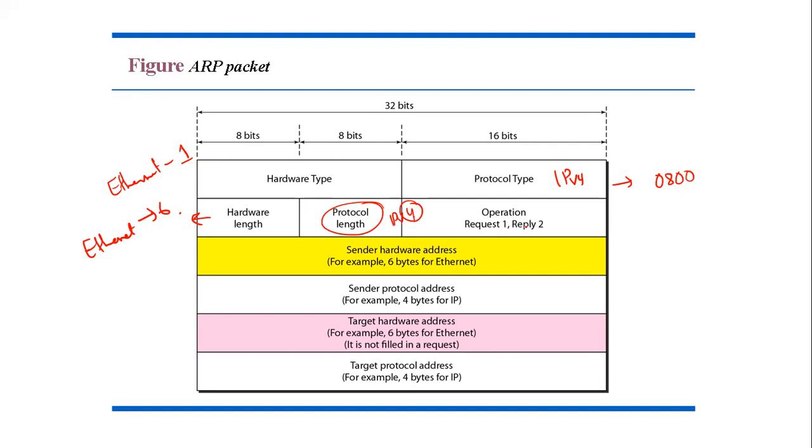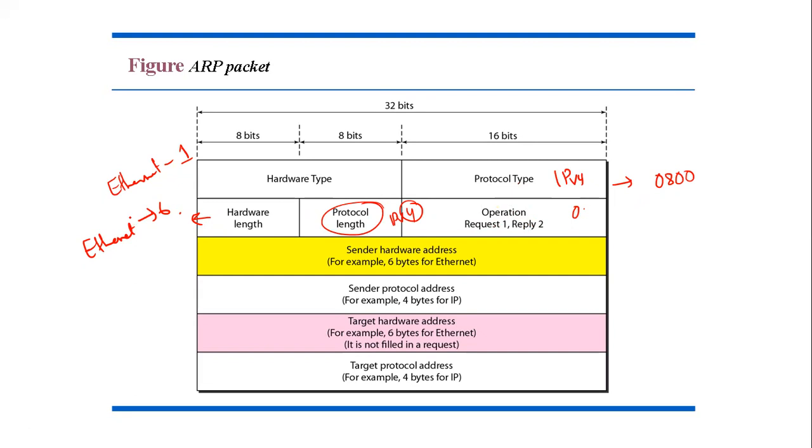Then we have the operation. This is also a 16-bit field, and it has two kinds of operation: the request operation and the reply operation. If it is a request packet, it will use 1 over here. If it is a reply packet, it will use 2. So basically it will be 0s with a 1 at the end, written in bits.